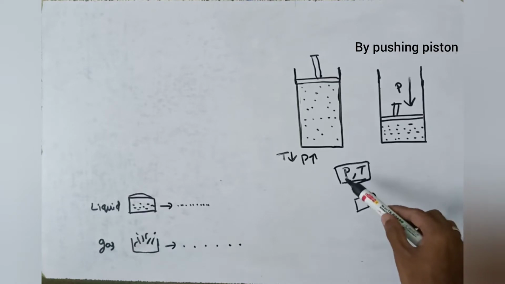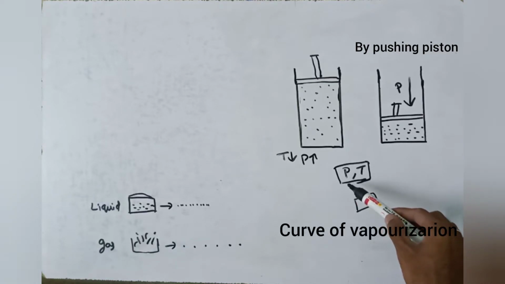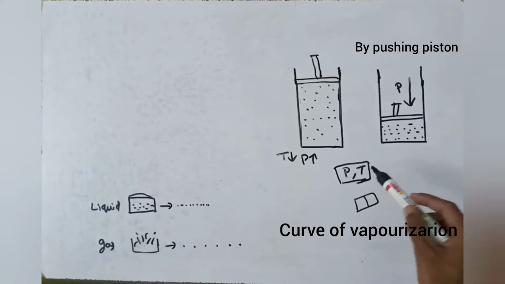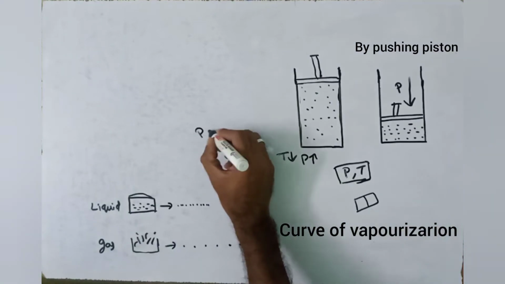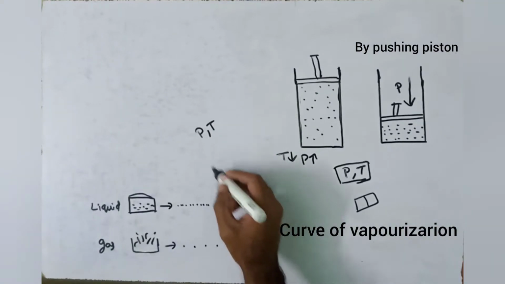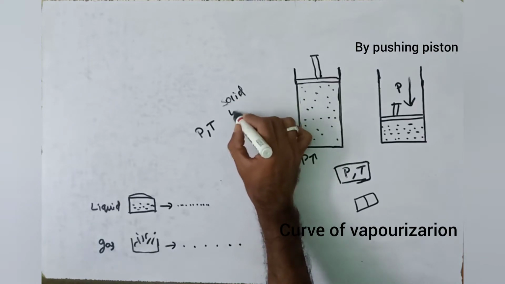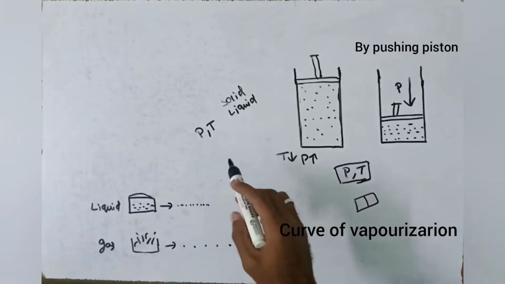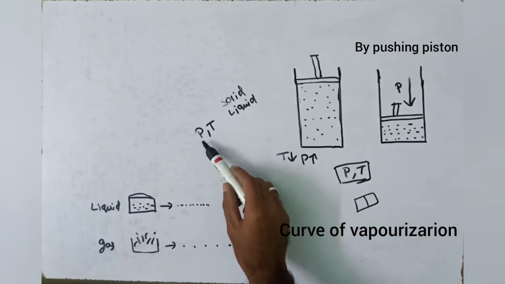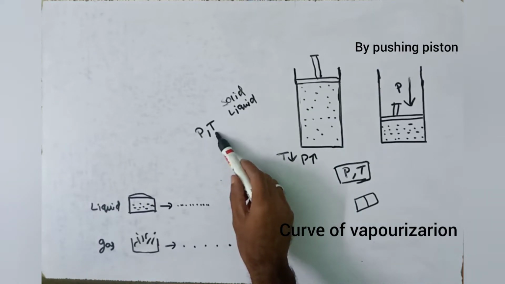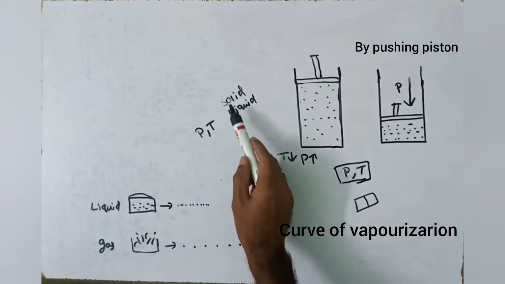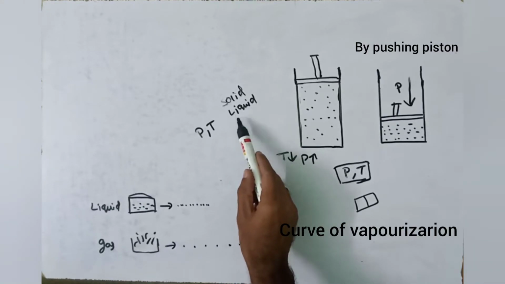such a curve is called the curve of vaporization. In the same way, for a particular set of pressure and temperature, we can observe solids coexisting in equilibrium with liquids. If we plot a curve for these sets of pressure and temperature on the pressure and temperature graph of the solid and liquid, we get a curve.